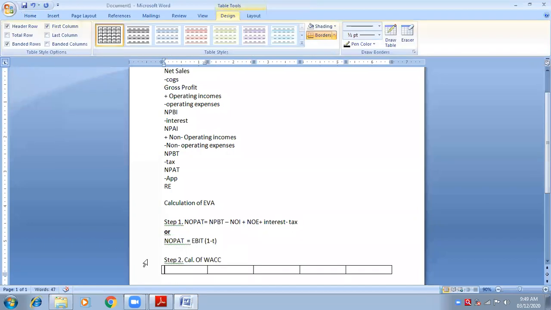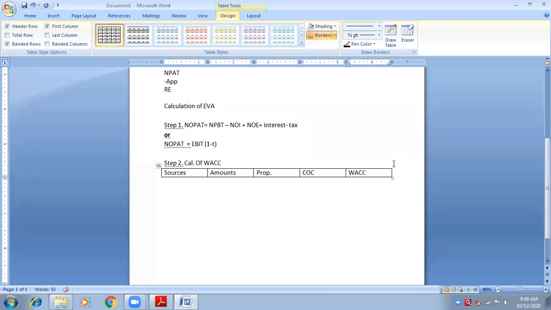First, sources of capital, then amounts, then proportion, then COC, and the last column was WAC. This is the same way that we need to calculate WAC.